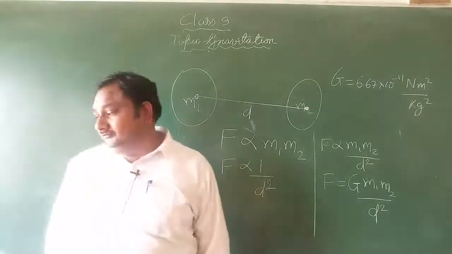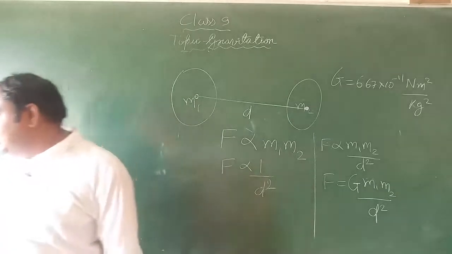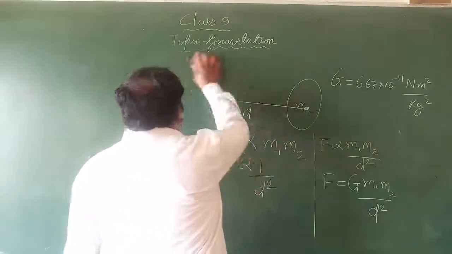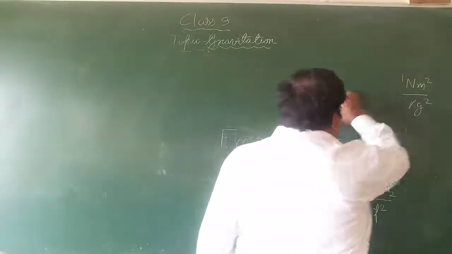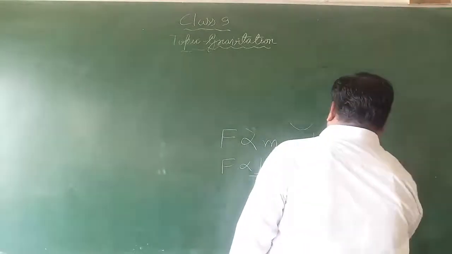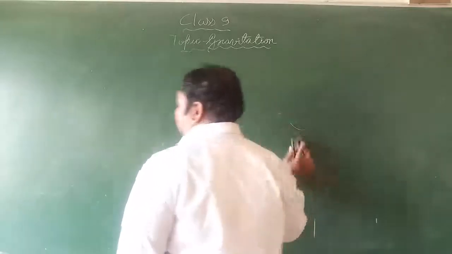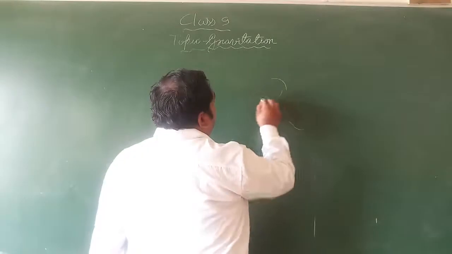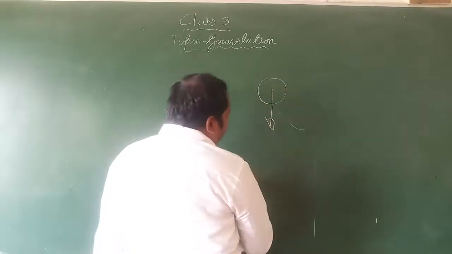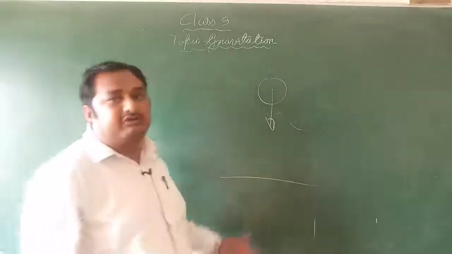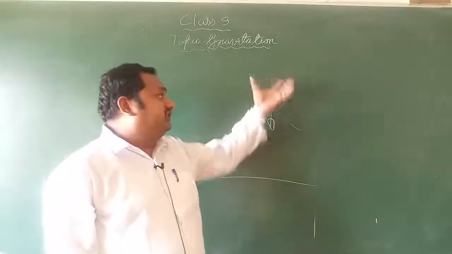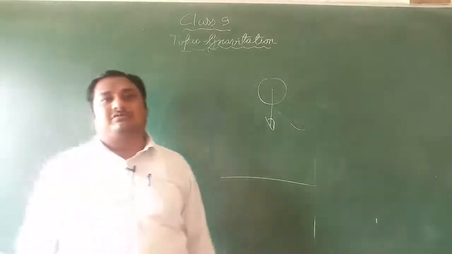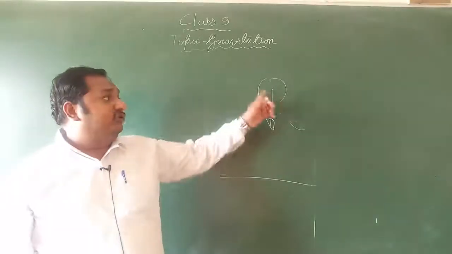Okay. Now we move toward the next topic, that is free fall. Whenever an object is falling under only the effect of the gravitational force, meaning only one force is acting on this object, that is the gravitational force, in that case we say that the body is under free fall.